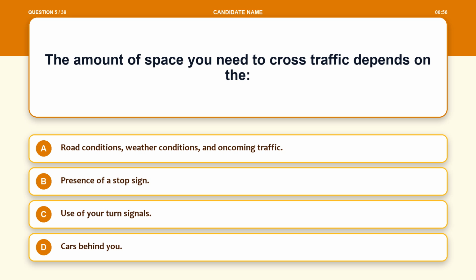Question 5. The amount of space you need to cross traffic depends on the: Option A, road conditions, weather conditions, and oncoming traffic. Option B, presence of a stop sign. Option C, use of your turn signals. Option D, cars behind you.